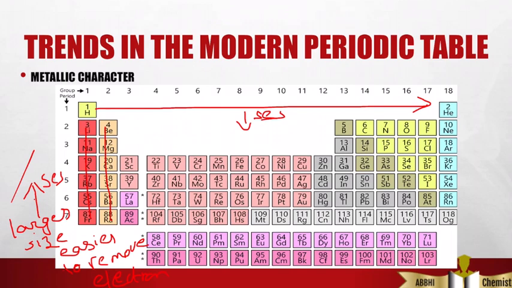Here it decreases because of smaller size. A smaller size nucleus will hold the electrons together, so it will be very hard to remove an electron. So the metallic character decreases in a period and increases in a group from top to bottom.